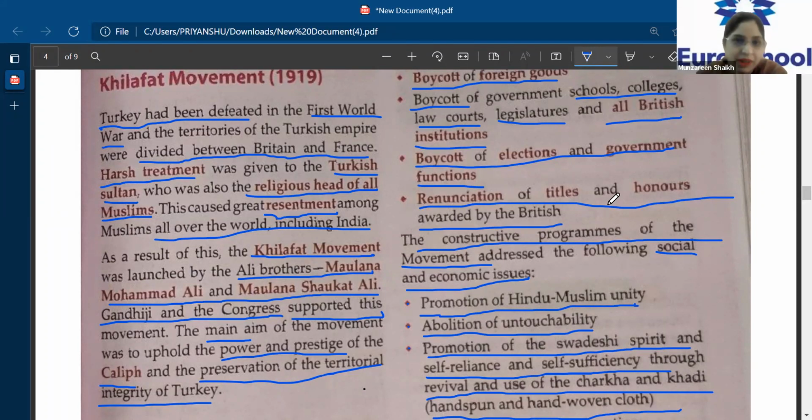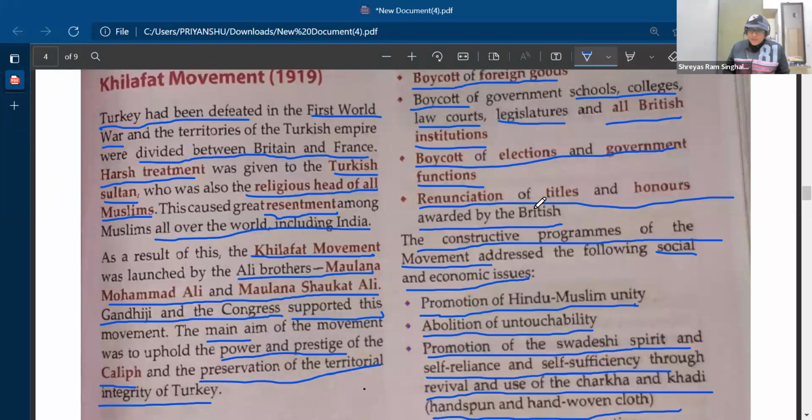Wait, let me give a chance to Shreyas. Let's see what he wants to say. Yes, Shreyas. Ma'am, in the Khilafat movement, first of all, Turkey was defeated in the First World War, due to which it was divided between Britain and France. And the Turkish Sultan, who was also the religious head of the Muslims, was treated very harshly, which was a blow to the dignity of the Muslims. Because they considered the Caliph as their religious head, right?